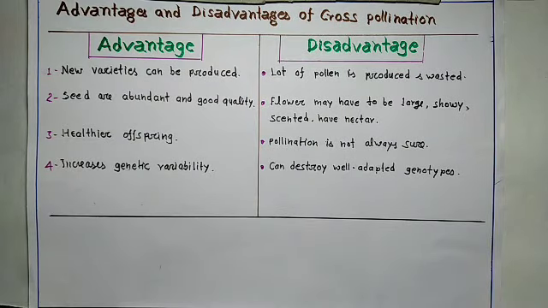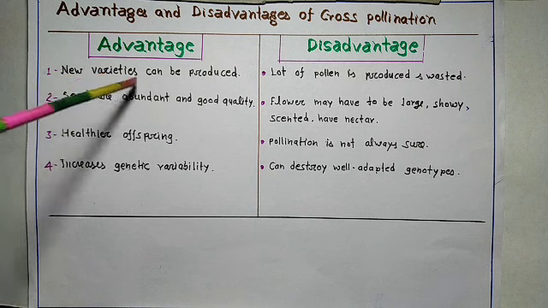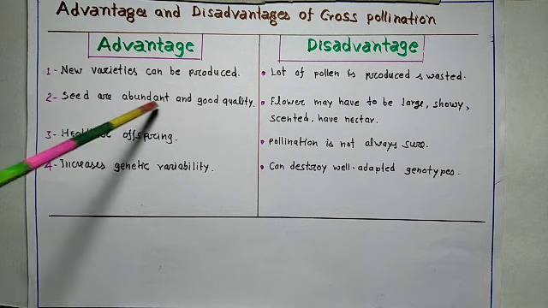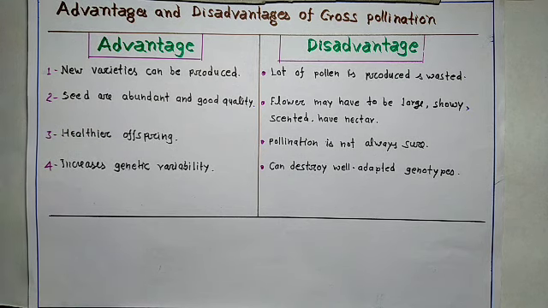Now, advantages and disadvantages of cross pollination. Advantage of cross pollination: new varieties can be produced here. You know that in self pollination, no new varieties are produced, but here new varieties can be produced. Seeds are abundant and of good quality. Healthier offspring. Increased genetic variability.